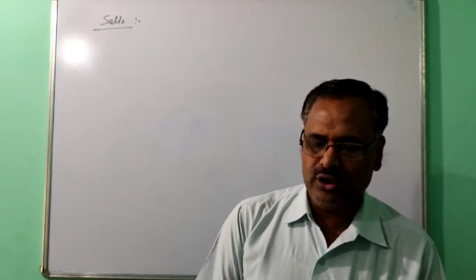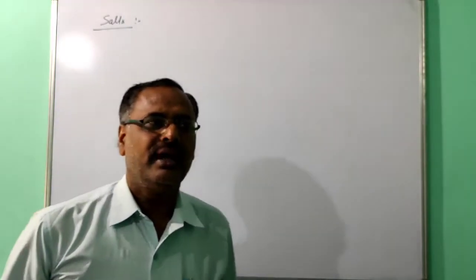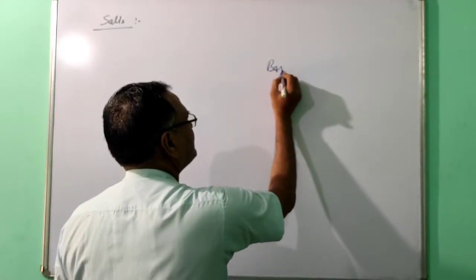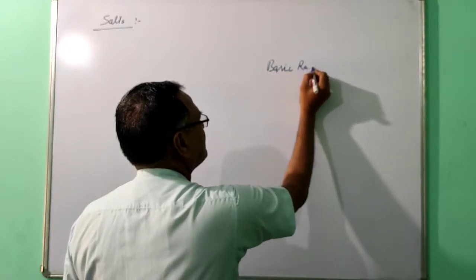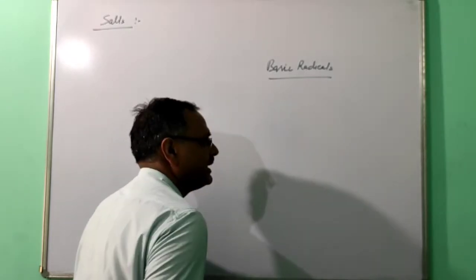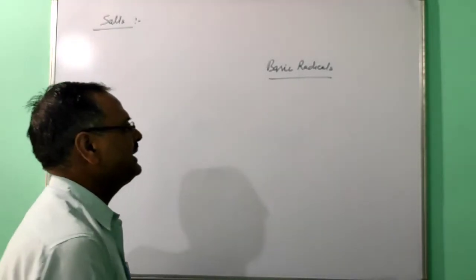Before starting the topic of salts, we will use two terms: basic radicals and acid radicals.